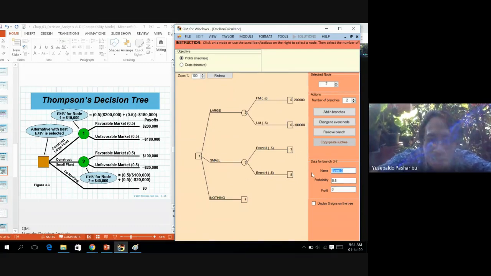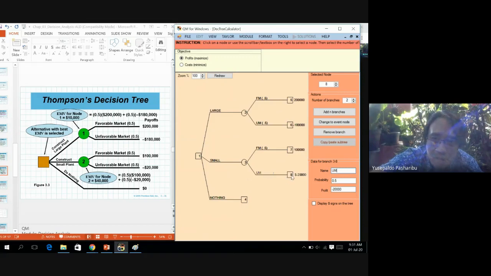For the small, and for a favorable market, 100,000 will be derived. This is 100,000, and will be derived when the market is favorable. On the other hand, if the market is unfavorable, we will lose about $20,000.